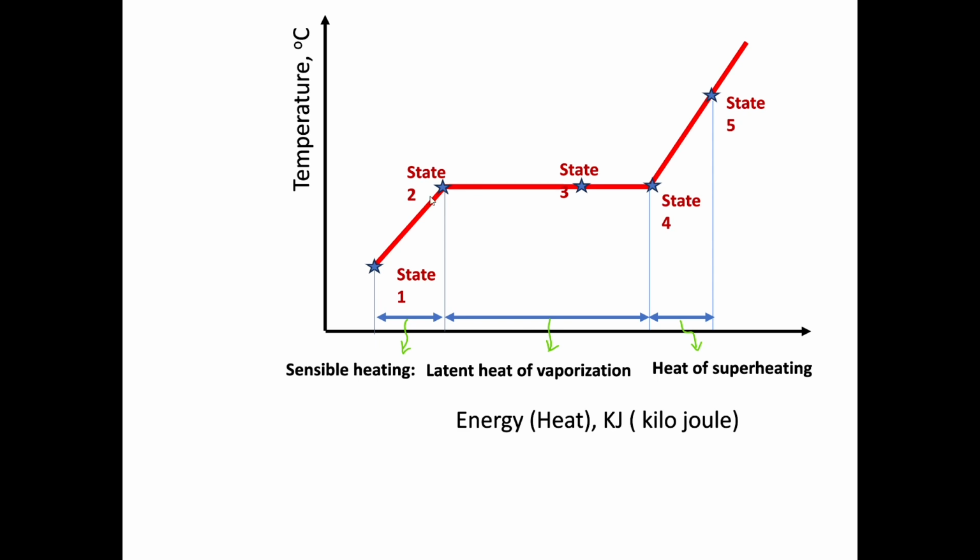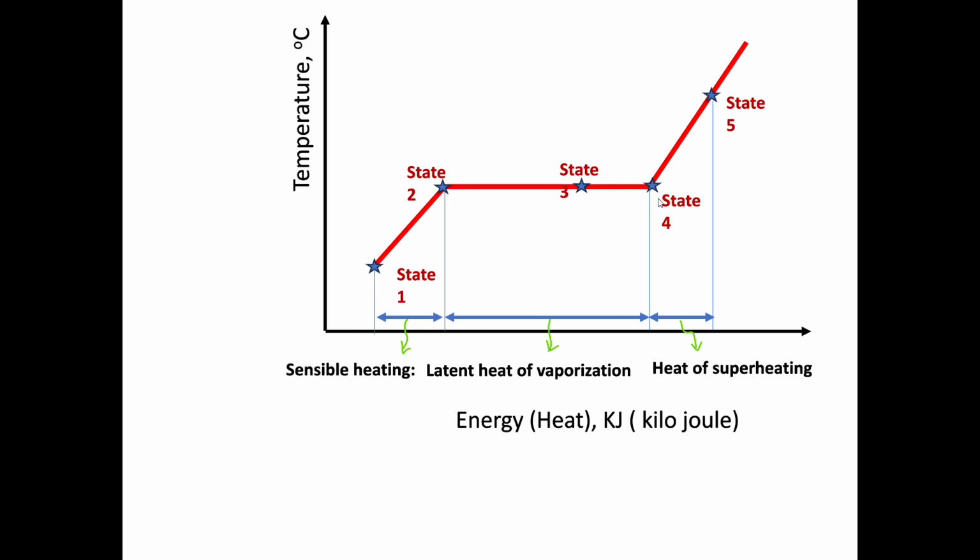So here saturated liquid will turn into liquid vapor mixture, then liquid vapor mixture will turn into saturated vapor. So this will be called latent heat of vaporization. From the fourth state to the fifth state, we will call it heat of superheating.